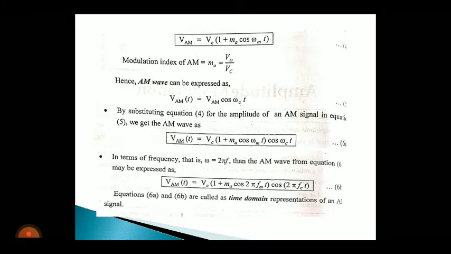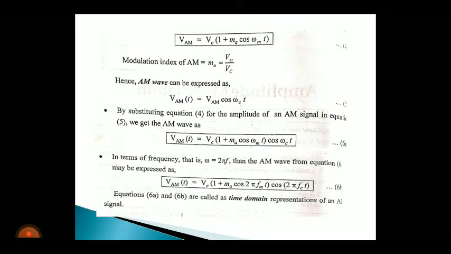So we know the value of omega. Omega is the angular frequency term, and its value is 2 pi f. So from that we can write the value of omega m is equal to 2 pi fm, and omega c is equal to 2 pi fc.